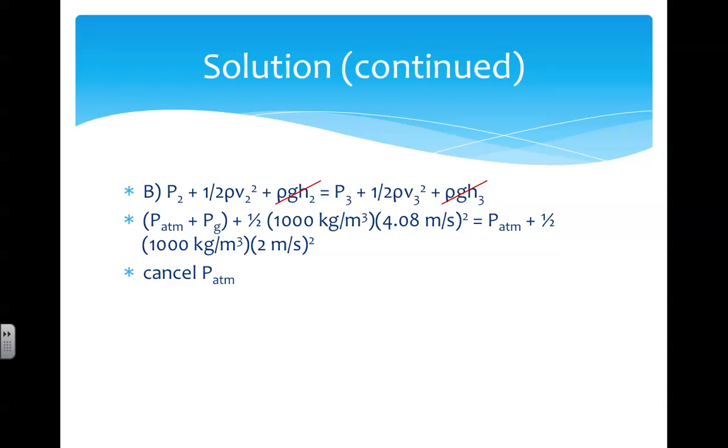Because atmospheric pressure is present on either side of the equation, we can cancel it out. Then rearranging to solve for gauge pressure, we get negative 6,323 pascals. All this means is that the absolute pressure is below atmospheric pressure.